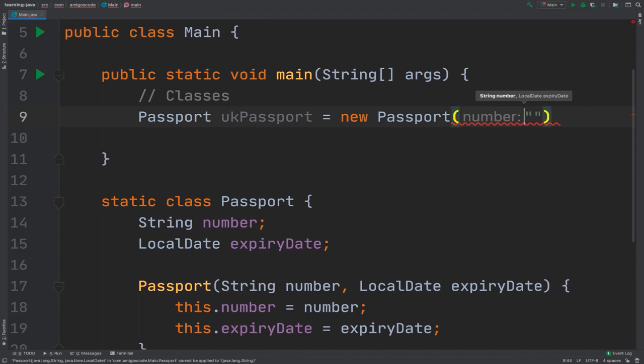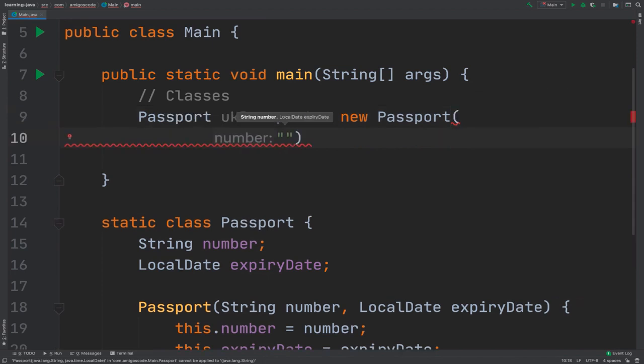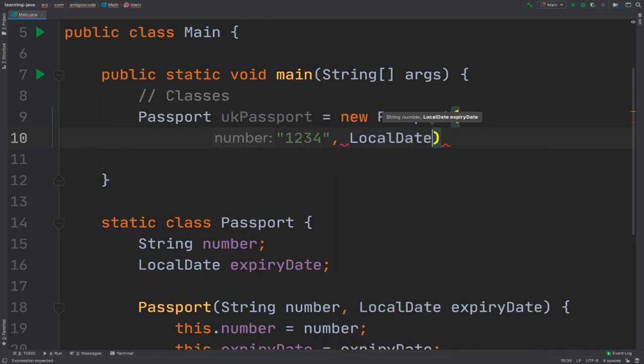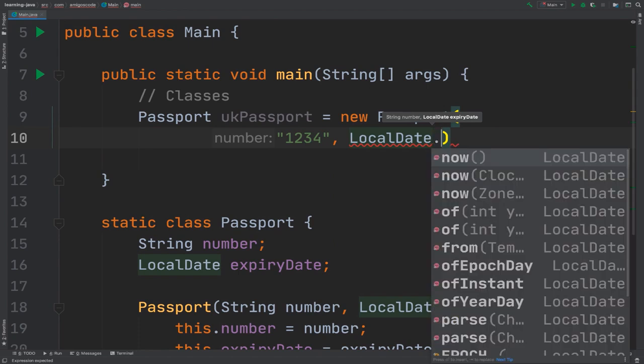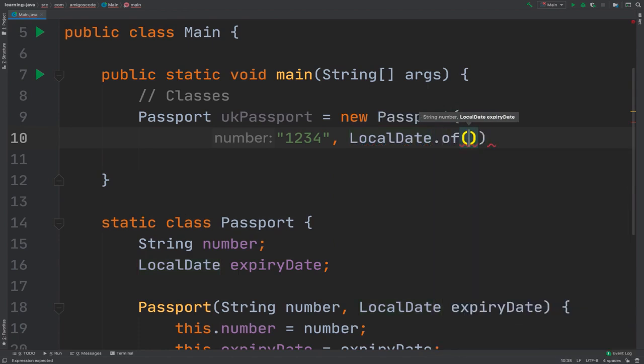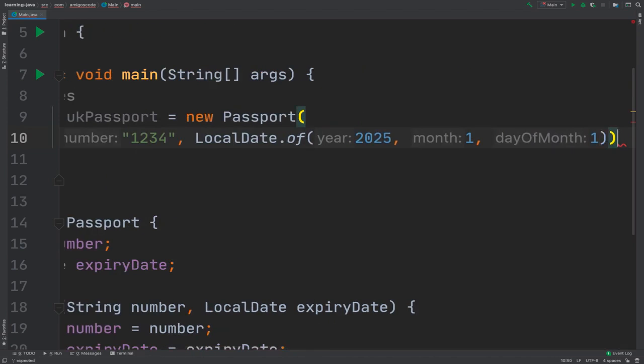So let me put this on a new line just like that. So number 1234, and then the expiry date. So this is LocalDate.of, and then we have to pass the actual year. So let's say 2025, and then 1 and then 1. So that's the actual month and day.